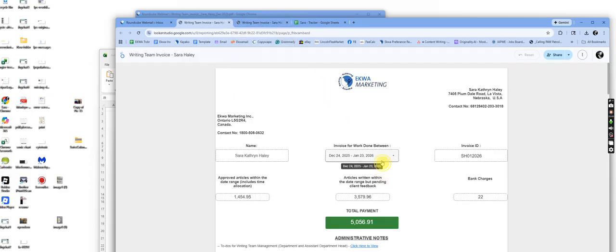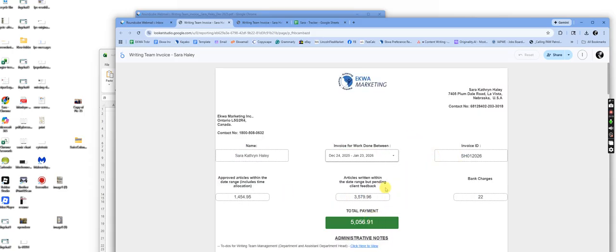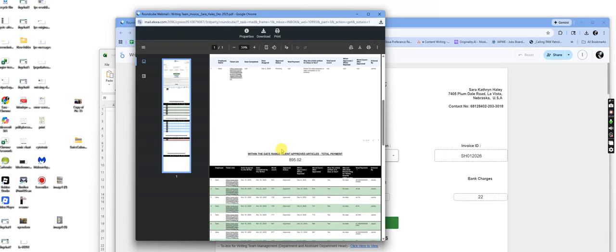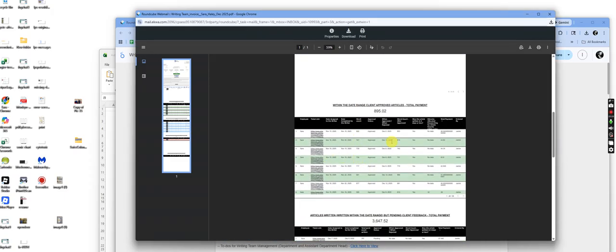But it's like, well, that's interesting, because when I go in here and I put that time frame in, the numbers are all different. It should be the same, right? So that was the whole point of the PDF. But the PDF needs to show us every single article and not just give us this where we can't literally scroll. It just shows us these.